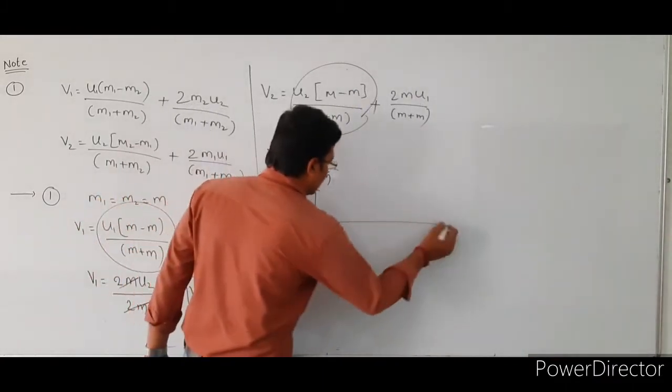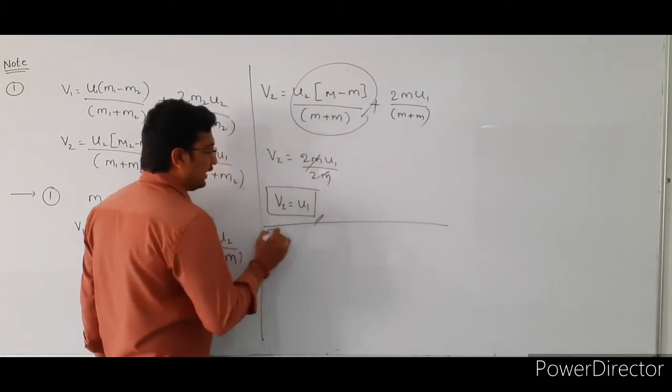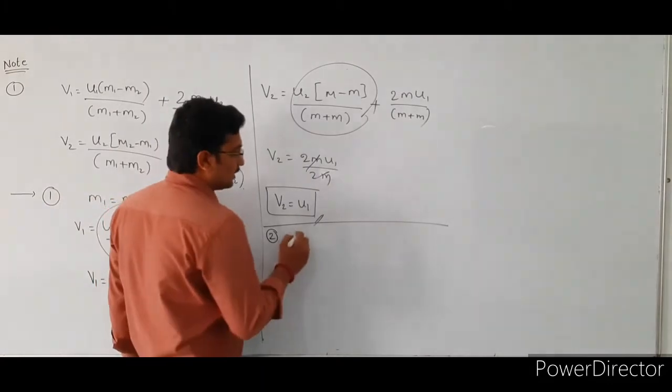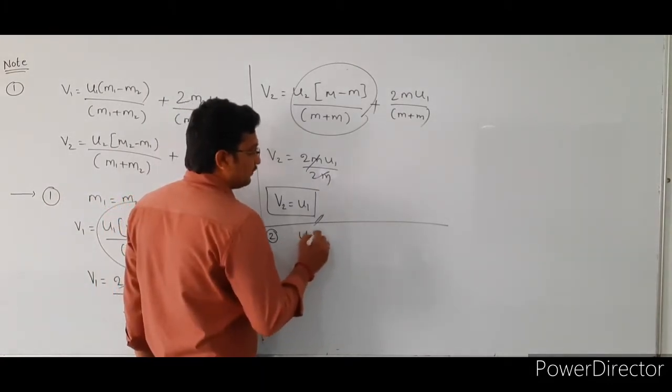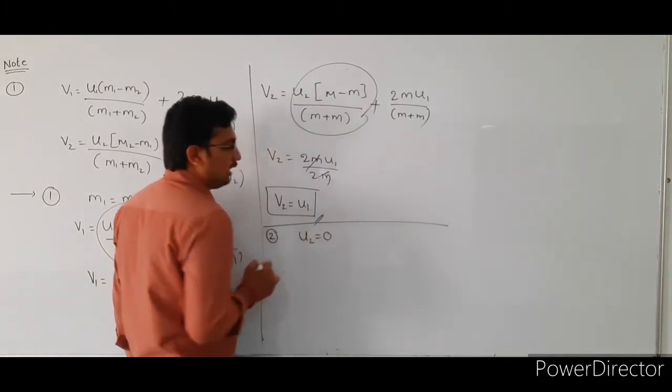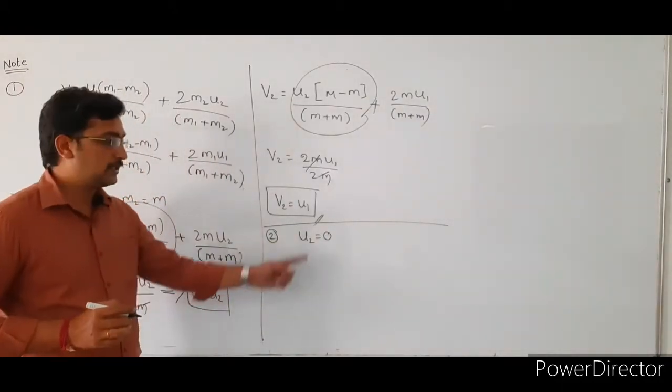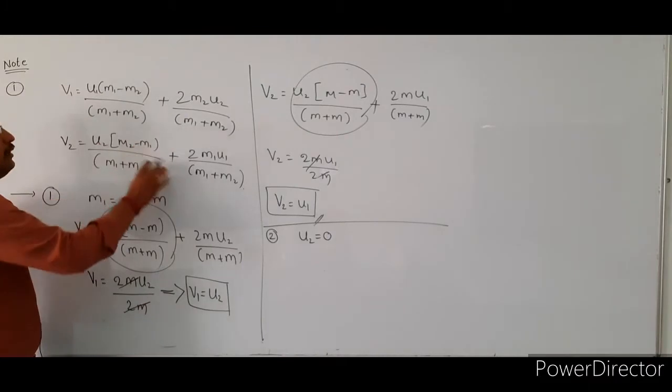And the second condition: if the second body is initially at rest, U2, the initial velocity of the second particle, is equal to 0. Substitute this value in these two equations.